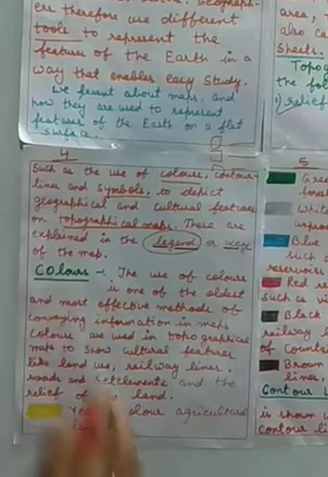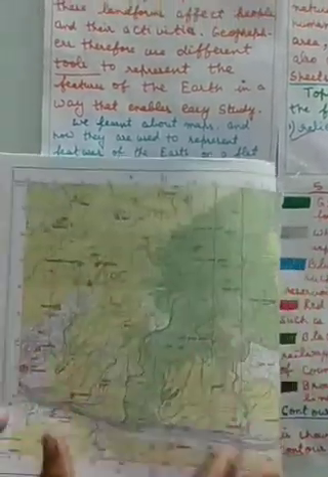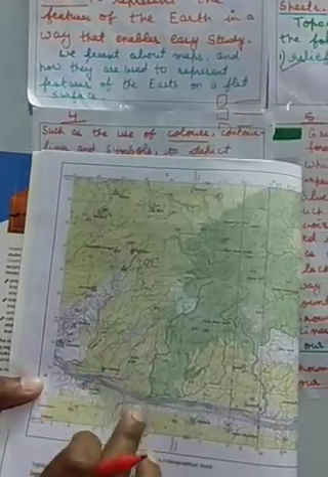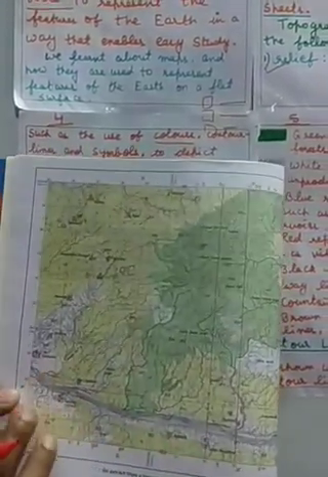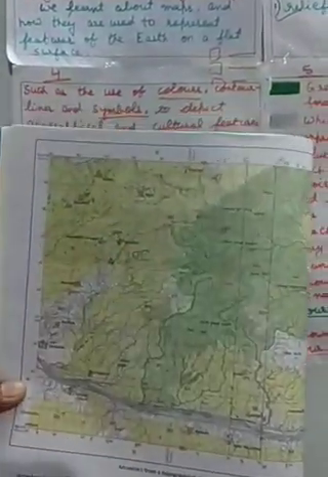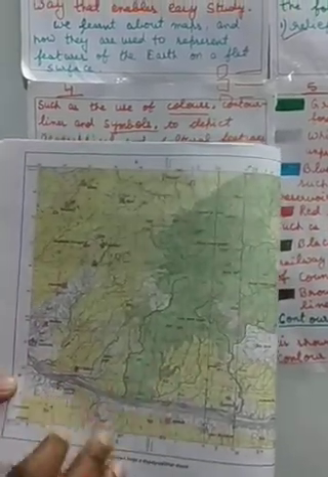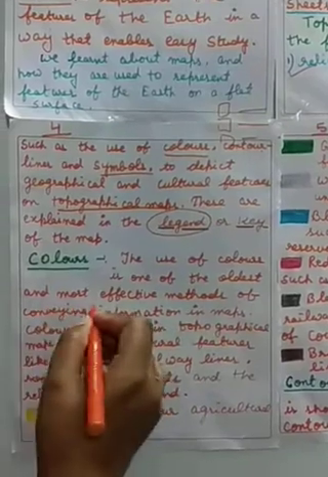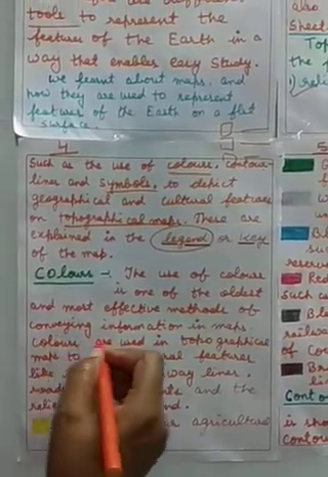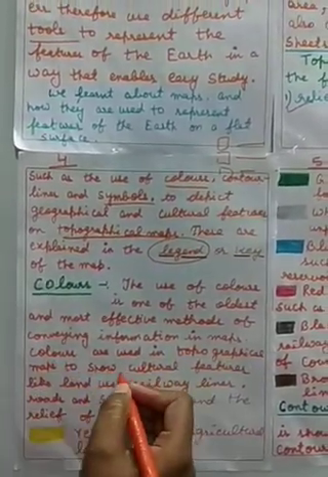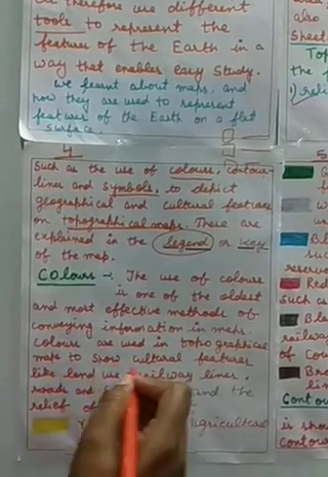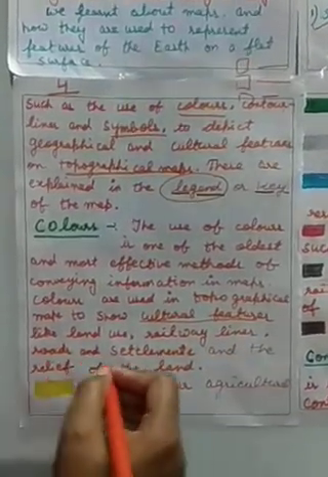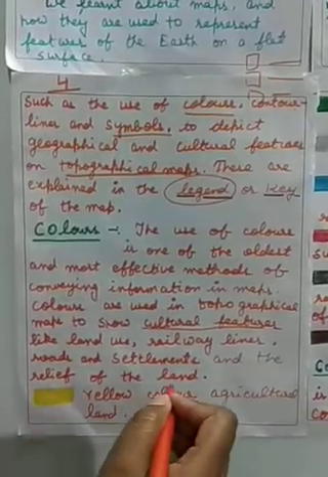Now the colors. I have just told you the colors: yellow, green, white, red, blue, black. So what these colors represent, now we are taking up this topic. The use of color is one of the oldest and most effective methods of conveying information in a map. Colors are used in topographical maps to show cultural features like land use, railway lines, roads and settlements, and the relief of the land.